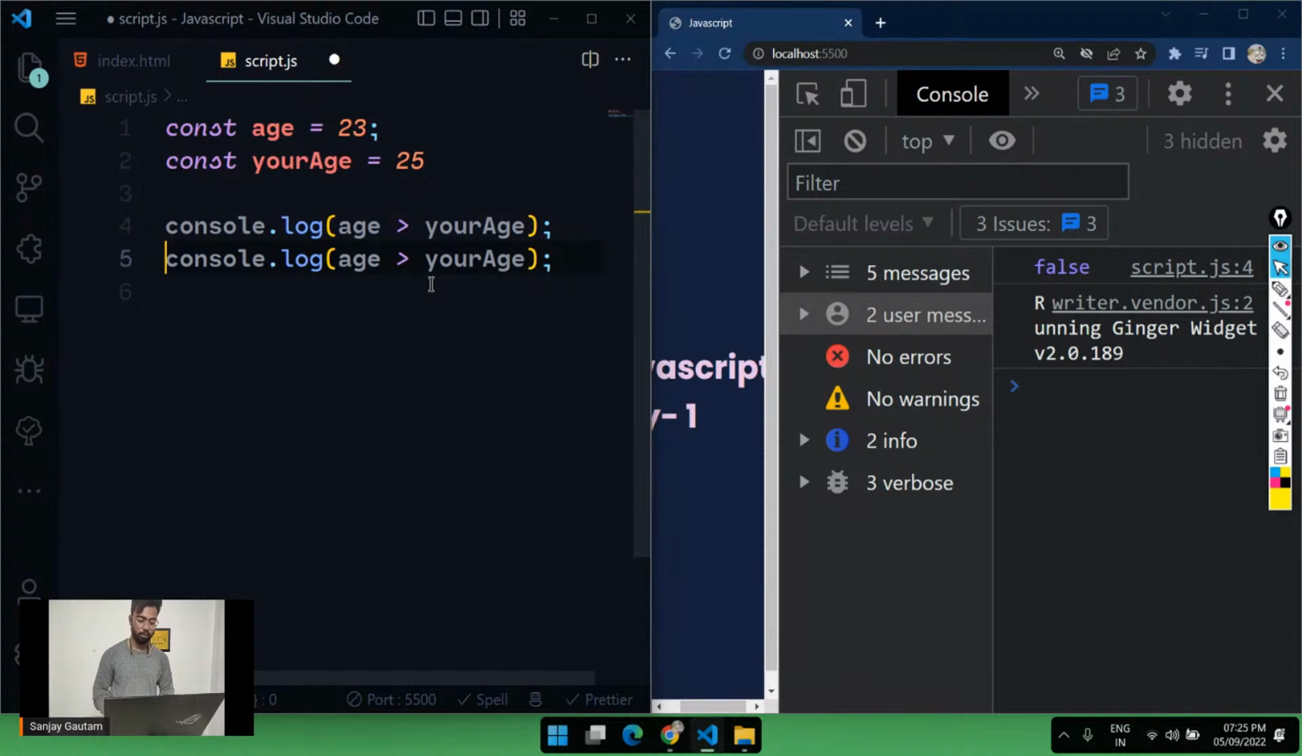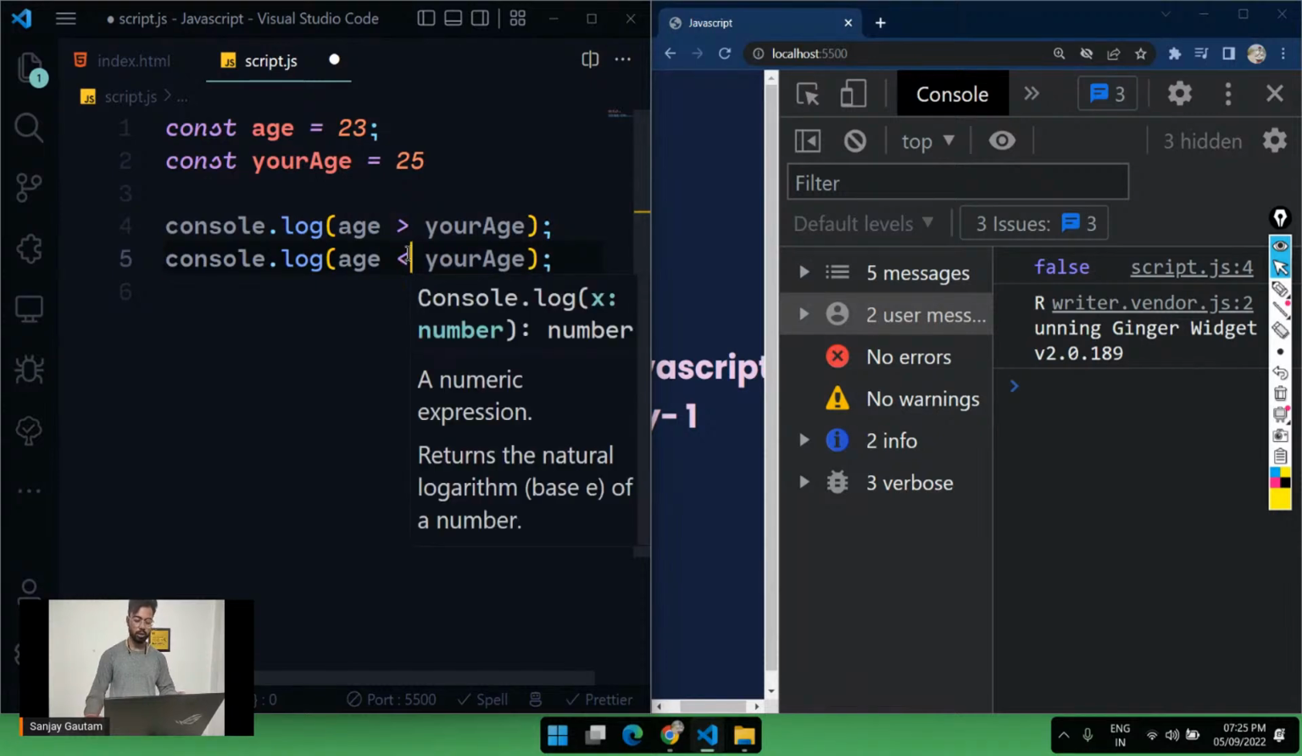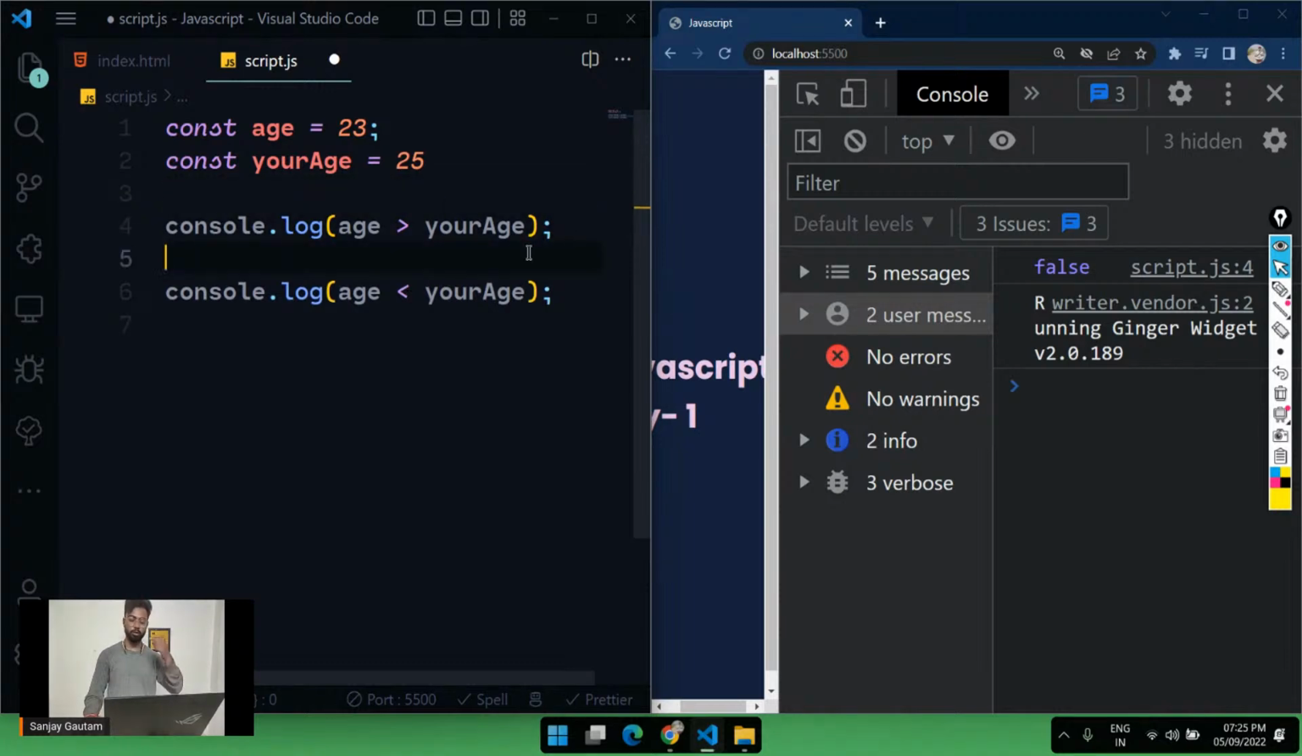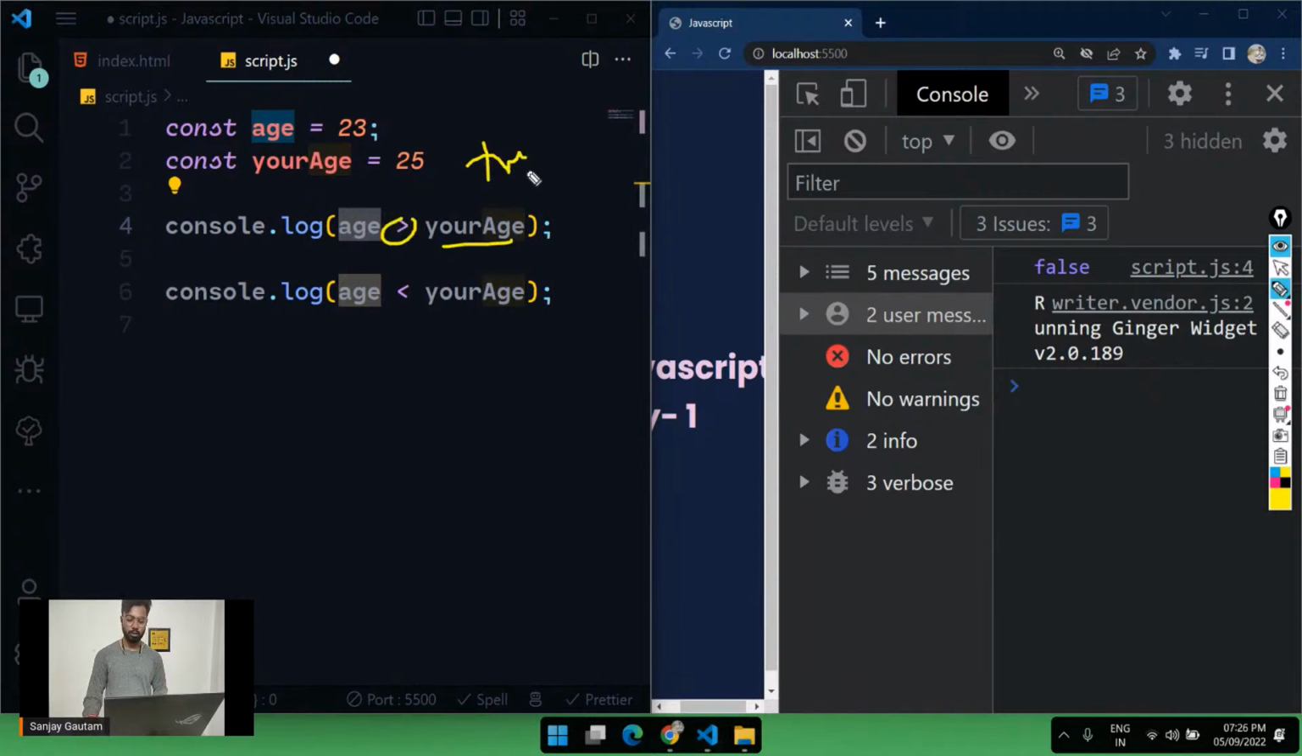Similarly, we have one more operator called this. These both are the greater than and lesser than operators. Just try to answer the output. If this thing is greater than this thing, in that case we are going to get true, otherwise we will get false. So if this thing is smaller than your age, you are going to get false. Let me save it and let's see what we are getting.